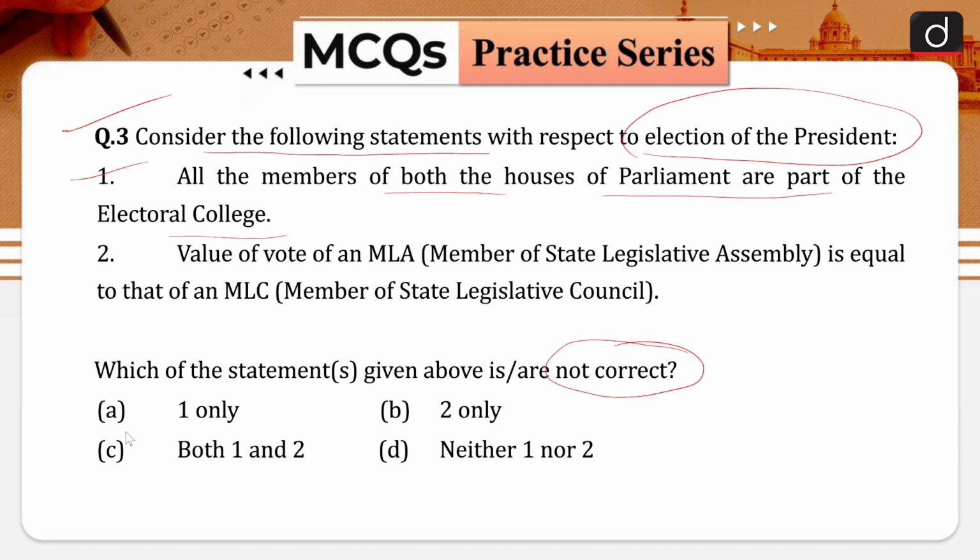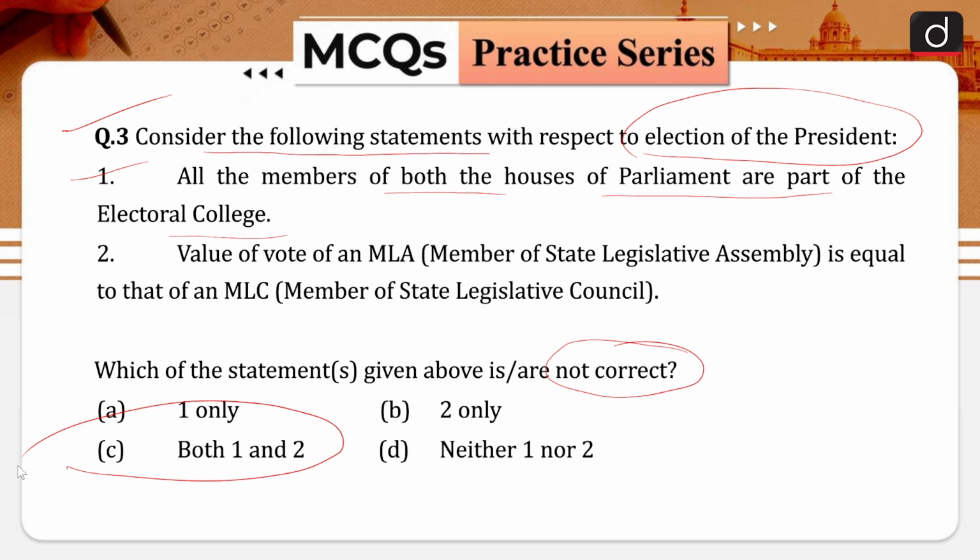Okay, your options are, option A is 1 only, option B is 2 only, option C is both 1 and 2, and option D is neither 1 nor 2. So the correct answer is going to be option B. Both of statements 1 and 2 are incorrect in nature. The President of India is indirectly elected by an electoral college and not by the people directly.